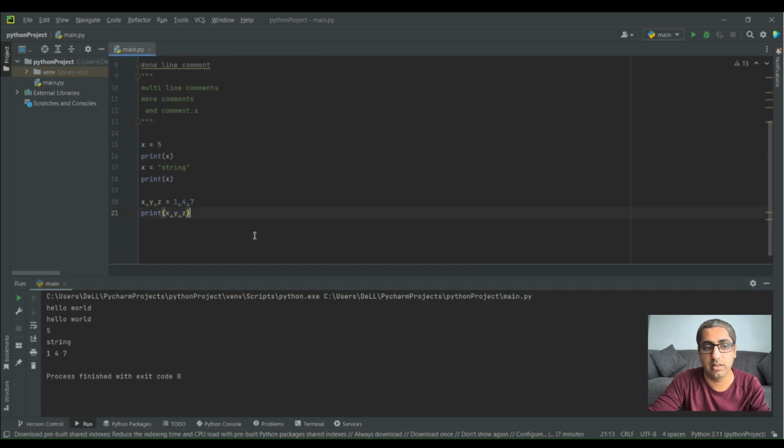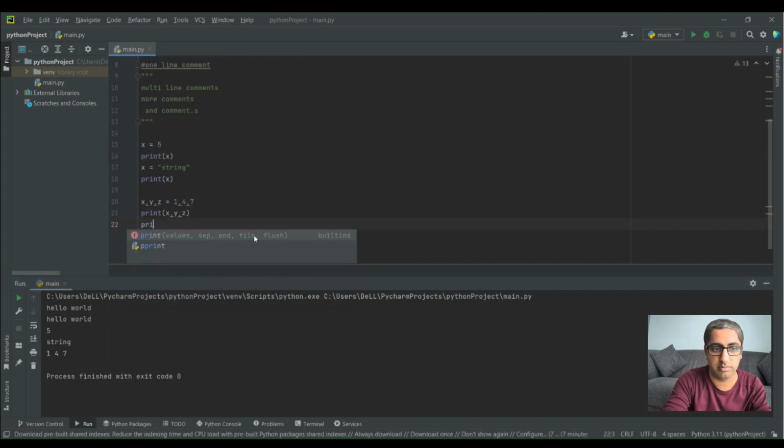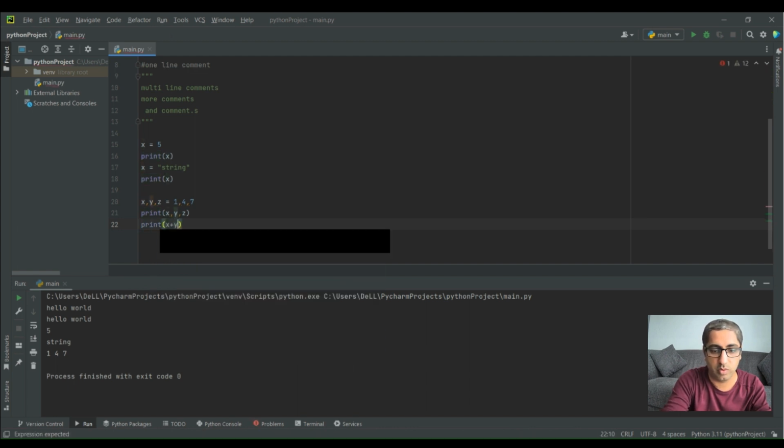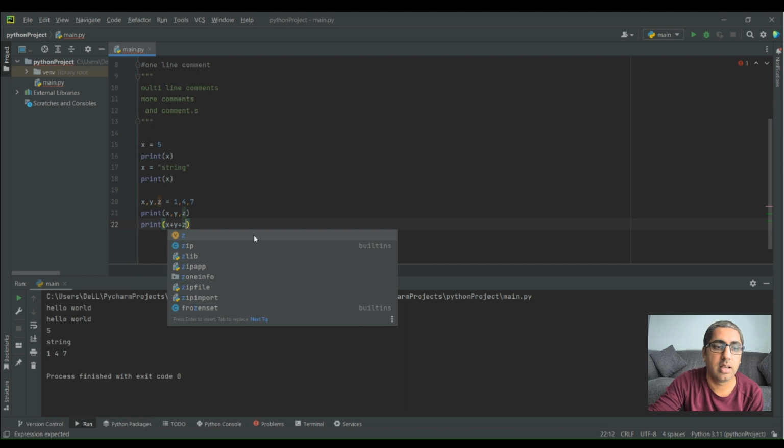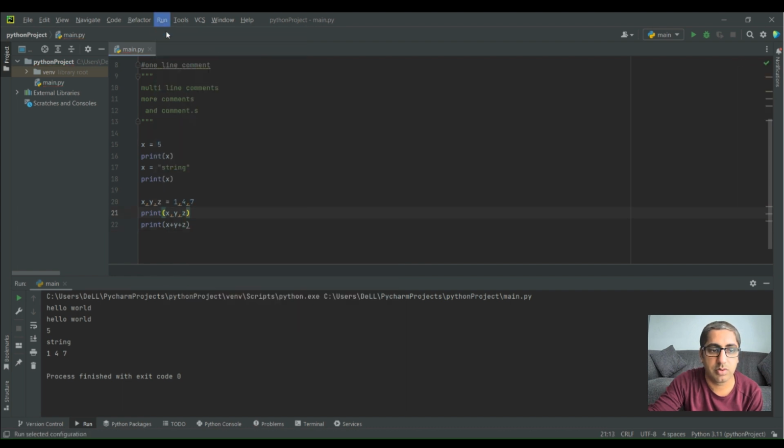There is another way that you can print the multiple variables. It's x plus y plus z, and if I run this now, you will see it adds up all those three values and just shows it like this.